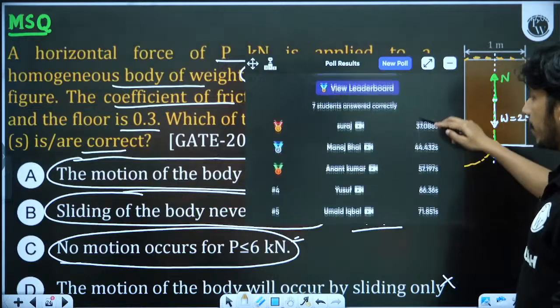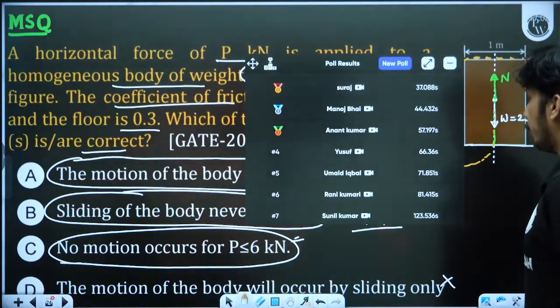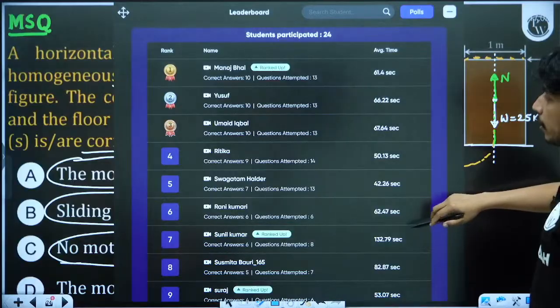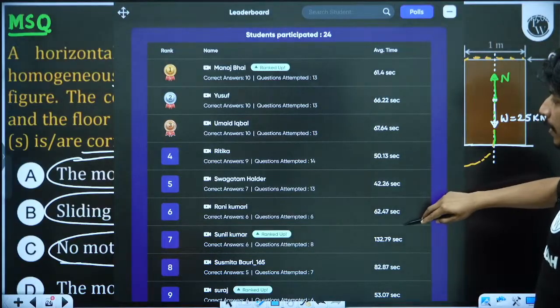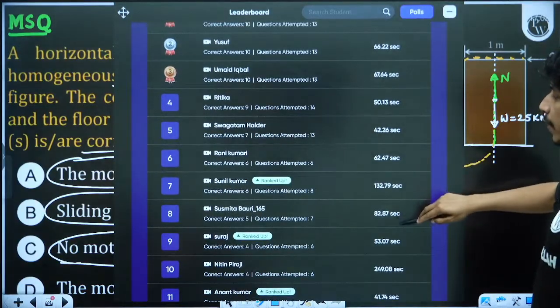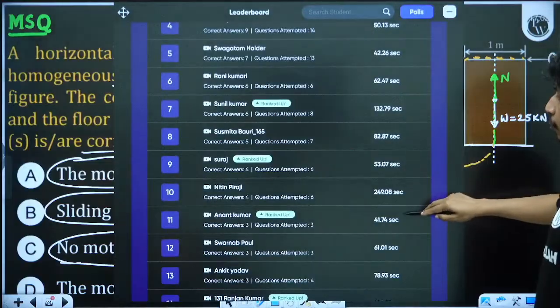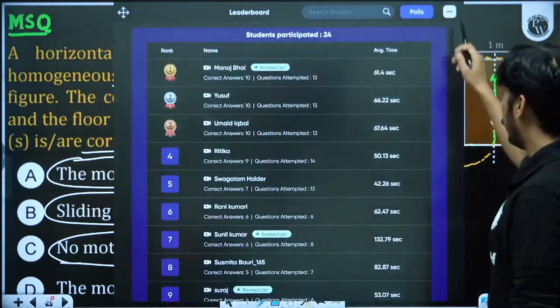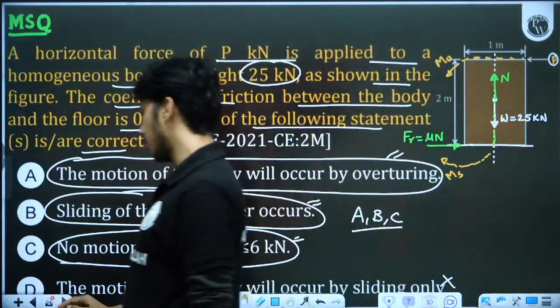Seven students have given correctly: Suraj, Manoj, Anant, Yusuf, Umaid, Rani, and Sunil. So let's check the leaderboard. Manoj, Yusuf, Umaid are the top 3. Ritika and Swagatam are 4 and 5. Then Rani, Sunil, Sushmita, Suraj, and Nitin. These are the top 10, and total 24 students have given answers till now in this whole series.